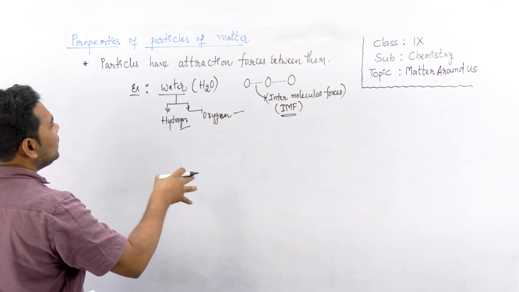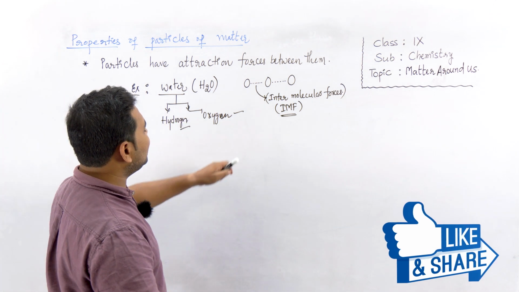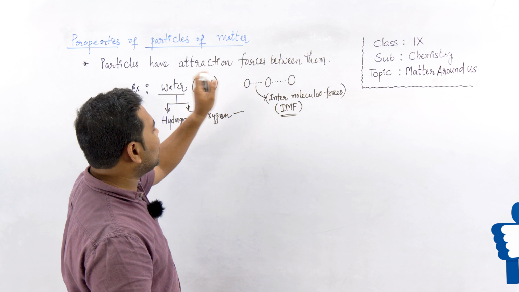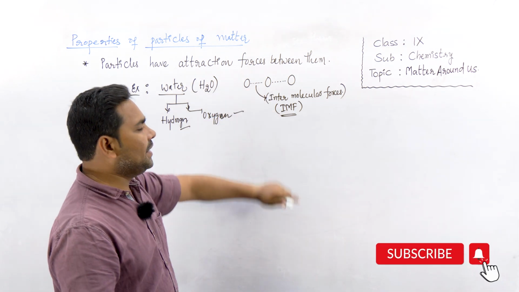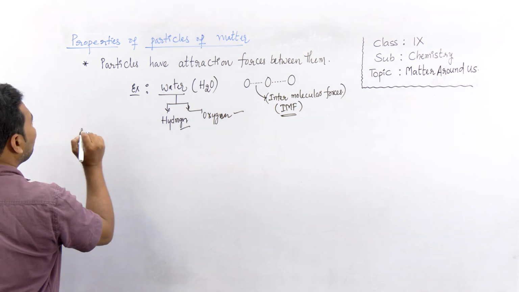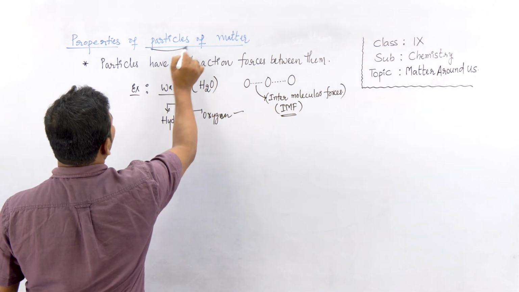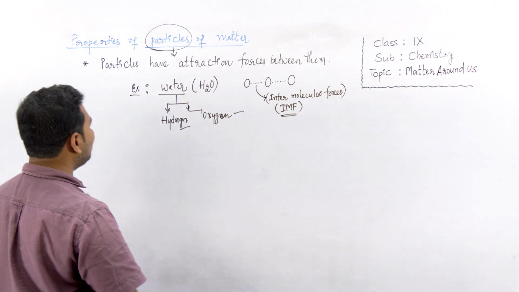So generally, every matter, whether it is solid, liquid, or gaseous, has intermolecular forces between its particles. This is one property of particles of matter. Particles have attraction forces between them.